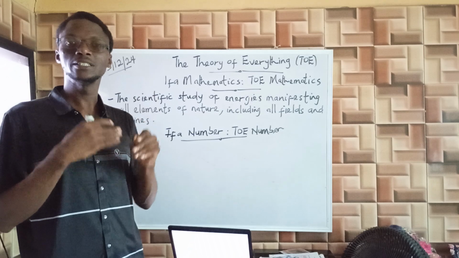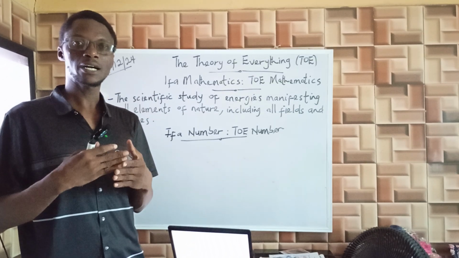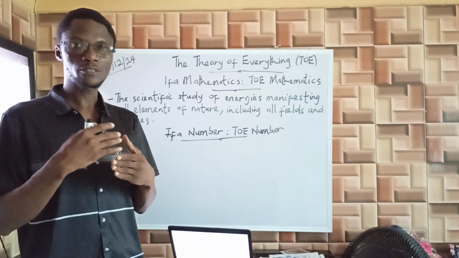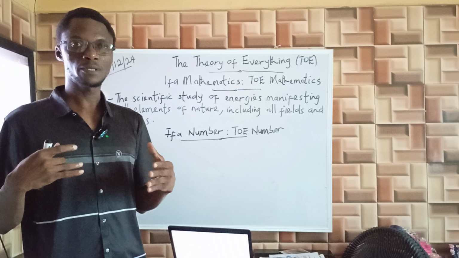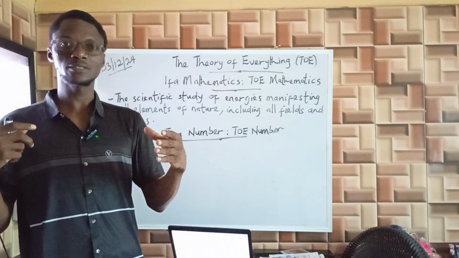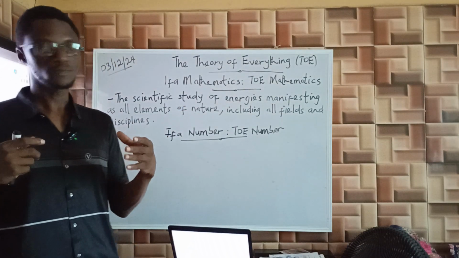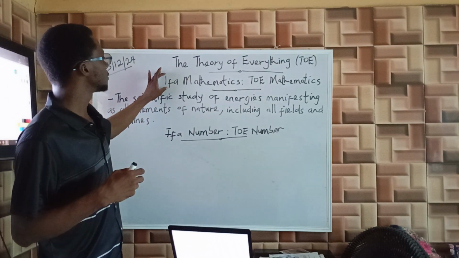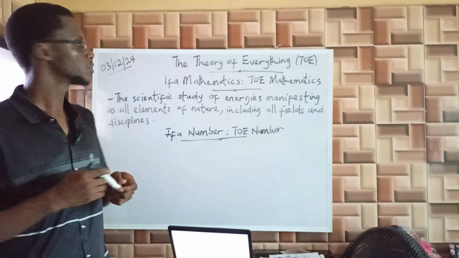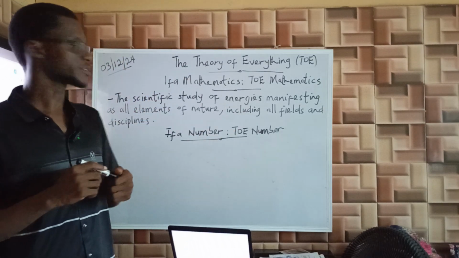You have the chemical aspect of this universal theory, which is chemical theory or theory chemistry. The same thing applies to all other fields and disciplines. The theory extends to all these disciplines, all these fields of knowledge. It has dimensions in all of them. So the mathematical aspect of the theory forms its core, and that is what we call Ifa mathematics or theory mathematics.